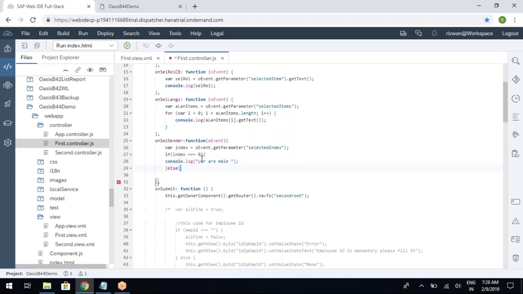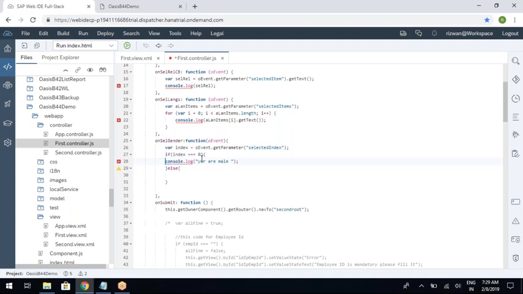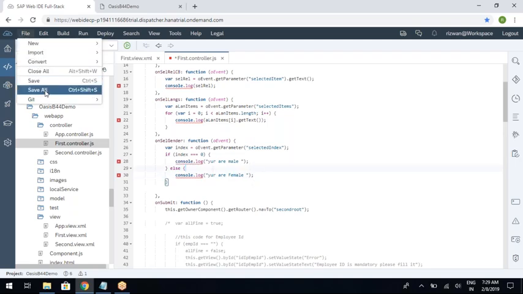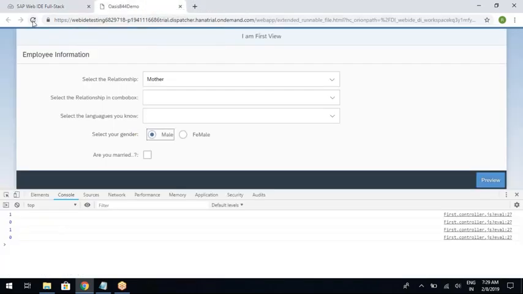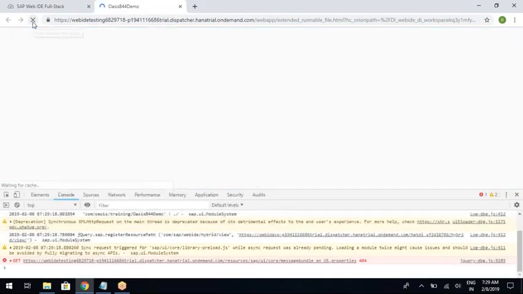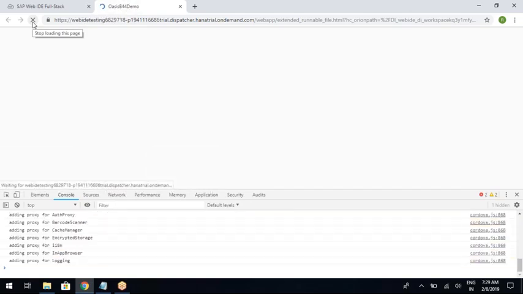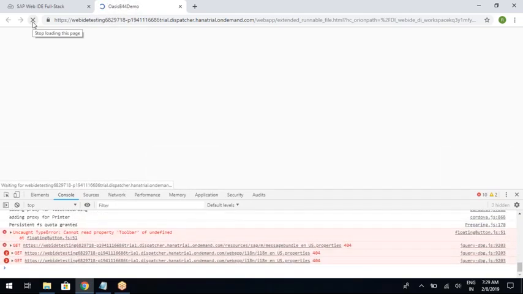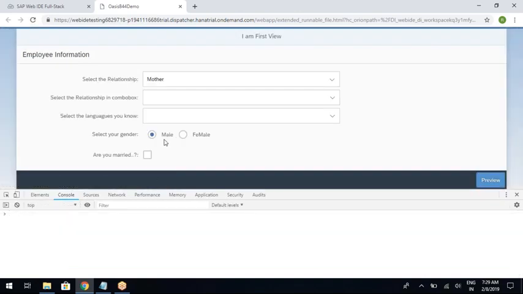Else, since we have only 2, you can write if and else, you are female. See, you are female, you are male. Obviously, you will get that because you have written the code accordingly.